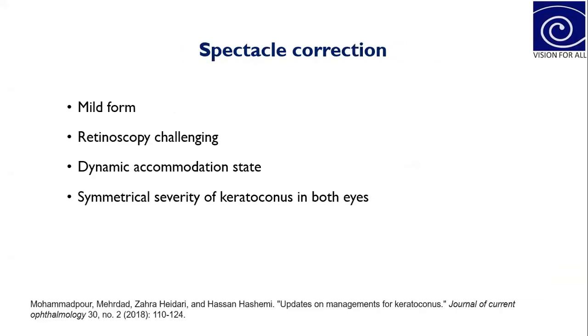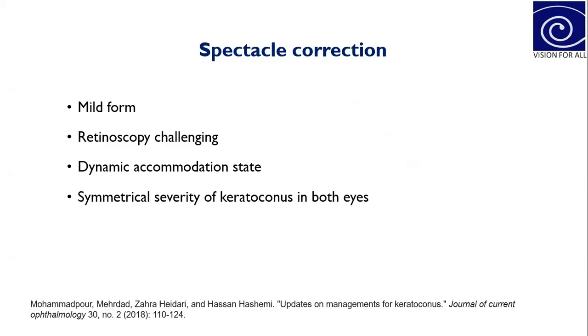The mild form of keratoconus can be treated with spectacles only. However, retinoscopy is often difficult even in mild keratoconus because of the scissor reflex. So in this type of condition, keratometry measurements are helpful in the refraction. Spectacles can provide acceptable vision for a patient who has a mild case of keratoconus, but it also depends on the dynamic accommodation state.